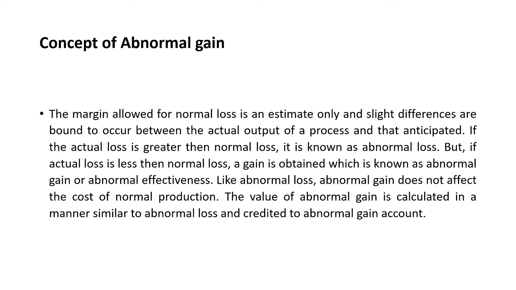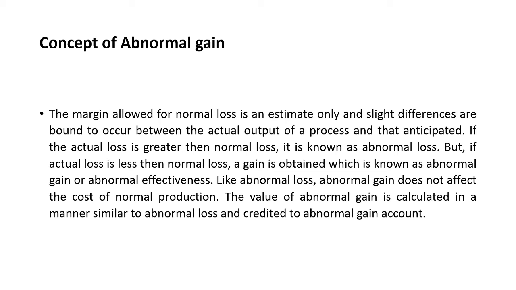And coming to the next concept, that is abnormal gain. The margin allowed for normal loss is an estimate only, and slight differences are bound to occur between the actual output of a process and that anticipated. If the actual loss is greater than the normal loss, it is known as abnormal loss.